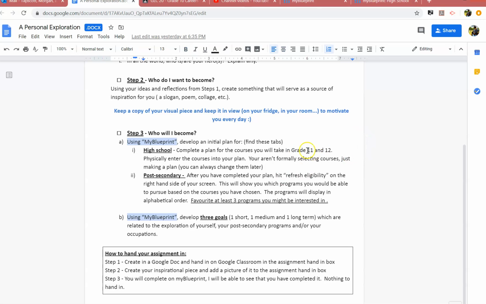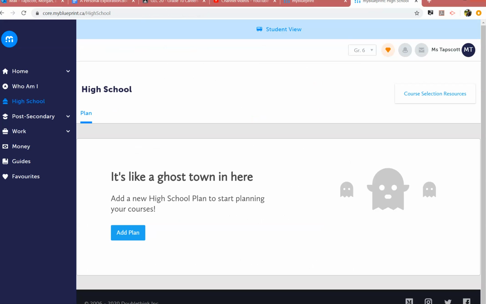I believe that you selected your courses for next year, but I want you to fill in a potential for grade 12. Okay, I want you to actually add in the courses. It doesn't mean you're actually selecting them, okay? You can always change it later. But I want you to physically add in courses for grade 11 if you haven't done it yet, which you should have, and grade 12. Just make a plan, okay, what courses you're going to have to take.